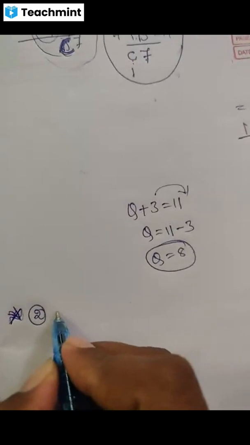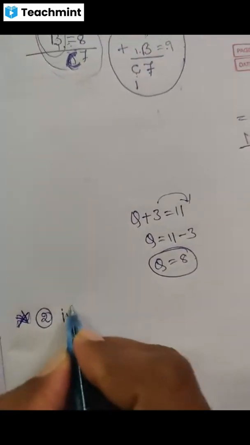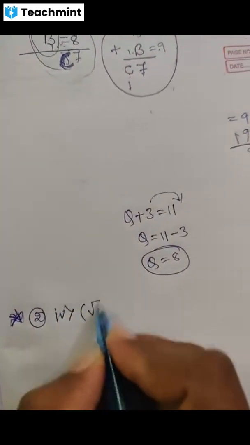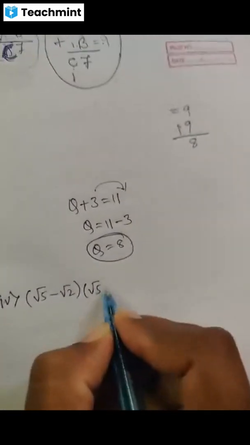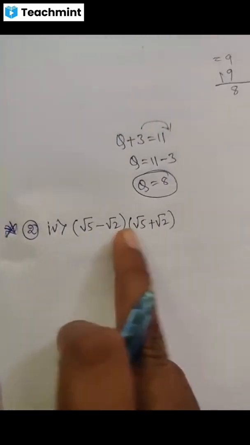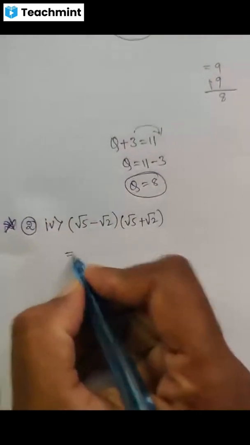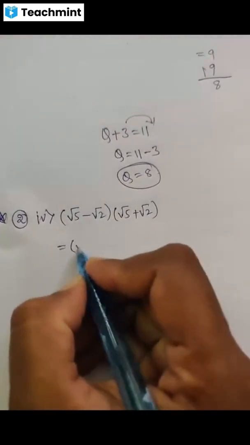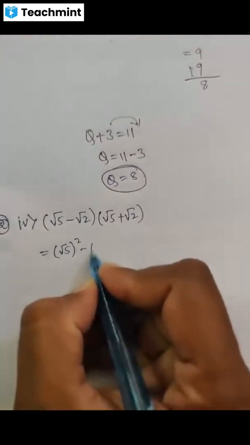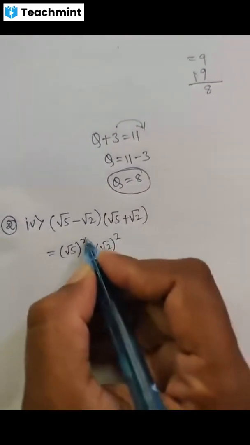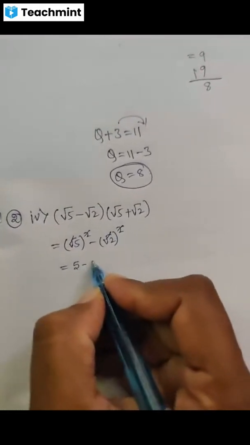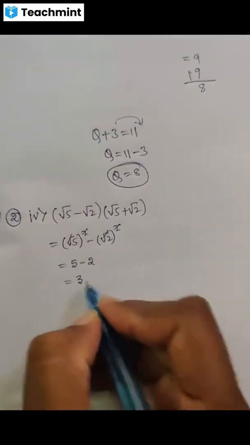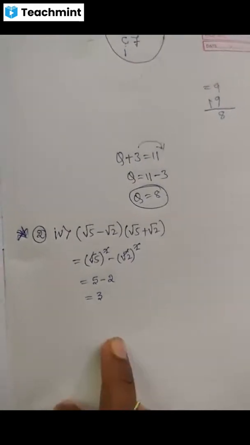In second main, fourth one, I want to solve: root 5 minus root 2 into bracket of root 5 plus root 2. So this is already in the form of a minus b into bracket of a plus b. We write this as a square minus b square, that is root 5 square minus root 2 square. Here square and square would get cancelled. 5 minus 2 is 3. Okay, this can be solved like this.